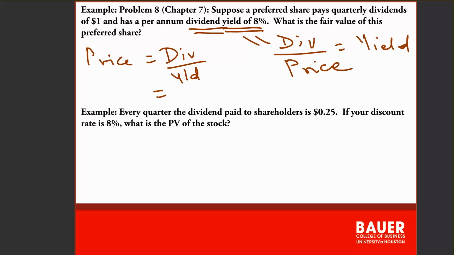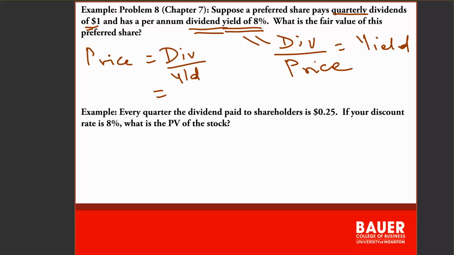Now just try to be careful here, because these are quarterly dividends, but the yield is always annual. So we can either convert the quarterly dividends to an annual dividend, or we can convert the dividend yield to a quarterly yield. I'm going to do the first option, which is to convert the quarterly dividend to an annual dividend.